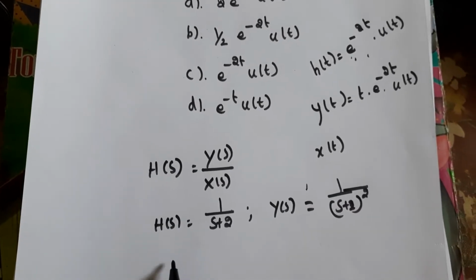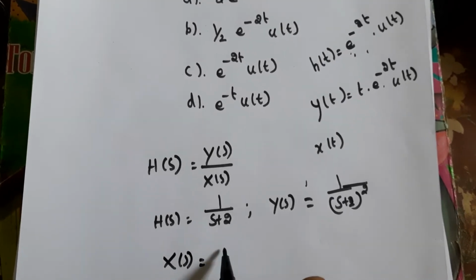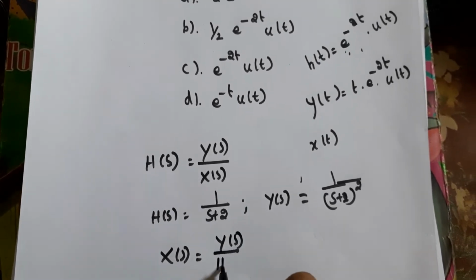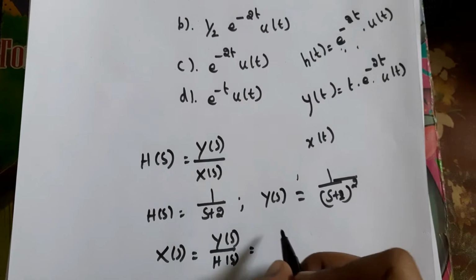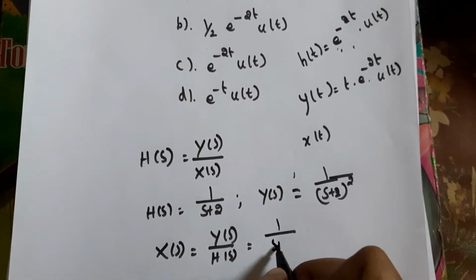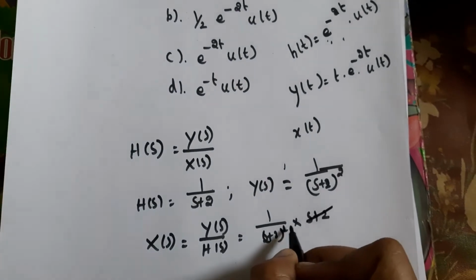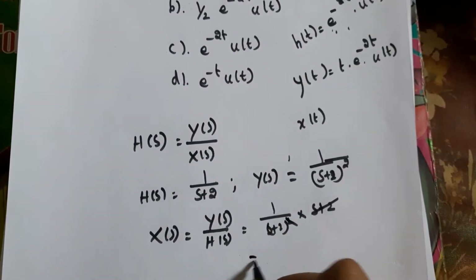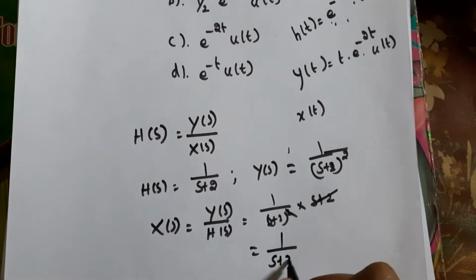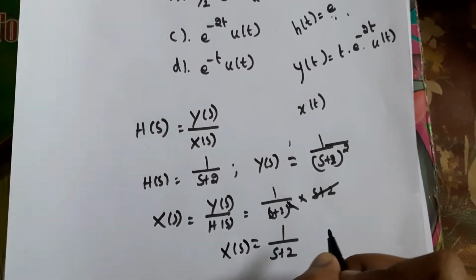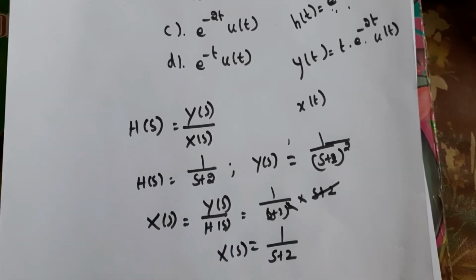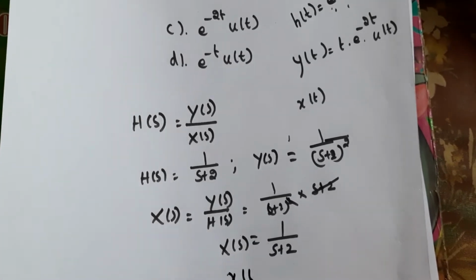Now we have to find x of s, that is equal to y of s divided by h of s. So we will get 1 by s plus 2 the whole square into s plus 2. So one s plus 2 and one s plus 2 get cancelled. So the answer is x of s is equal to 1 by s plus 2. From that we can find x of t.